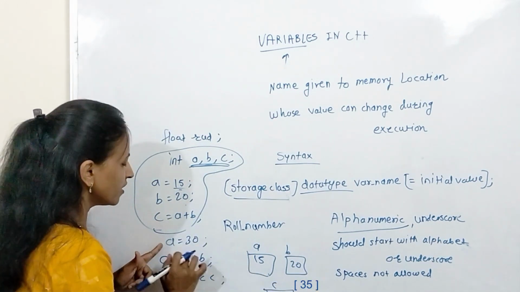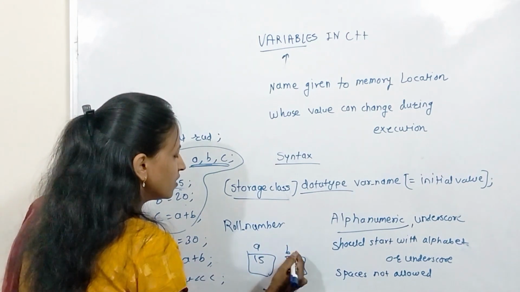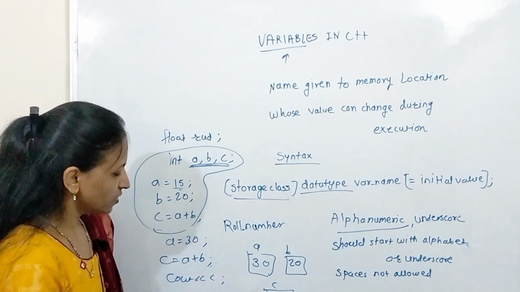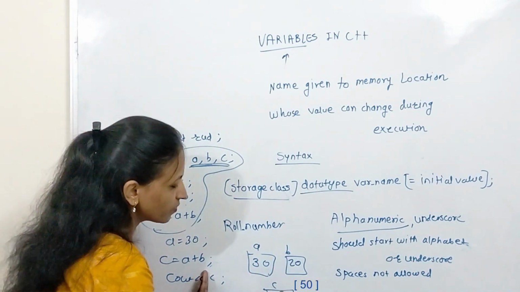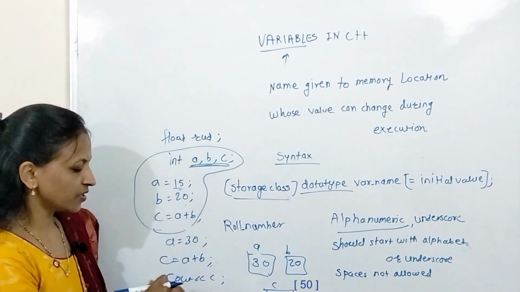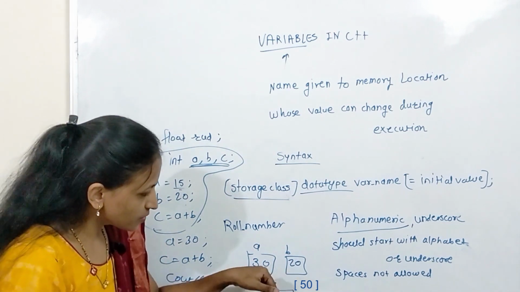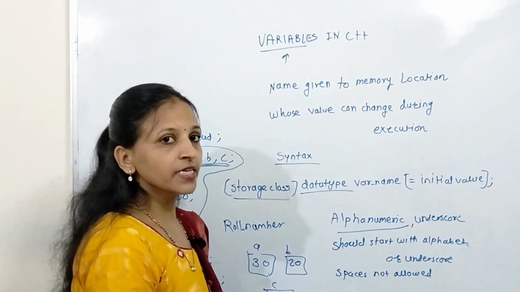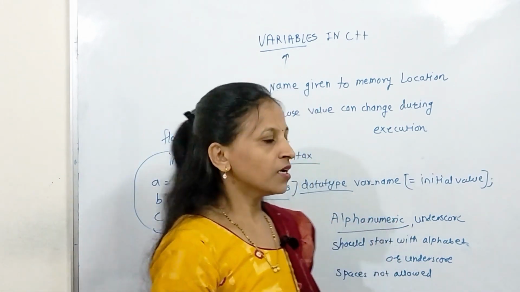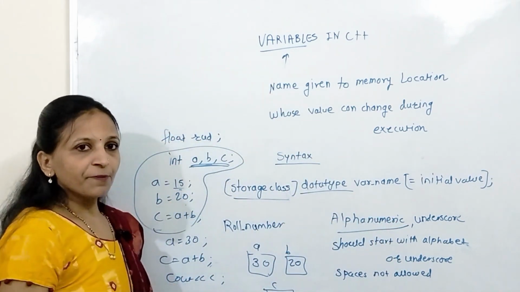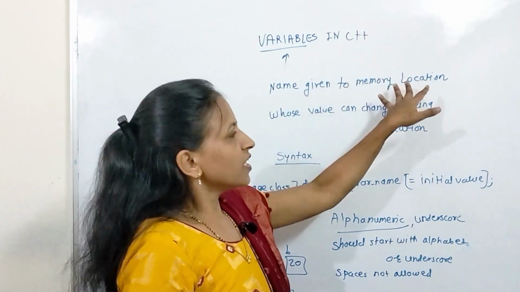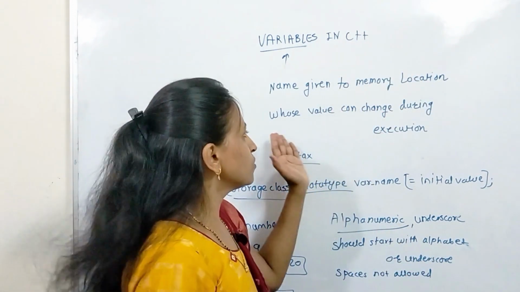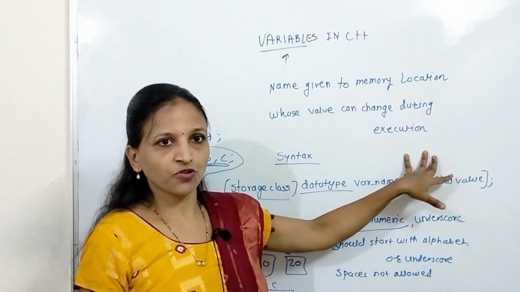Then a we are modifying, and here we are placing value 30. Now again we are doing this addition. Now it is 50, and we are showing that to the user. This means we are modifying the value of a, so a variable's value can change during execution of a program. Again I am repeating, a C variable is a name given to a memory location, or you can say a named memory location whose value can change during execution of a program.